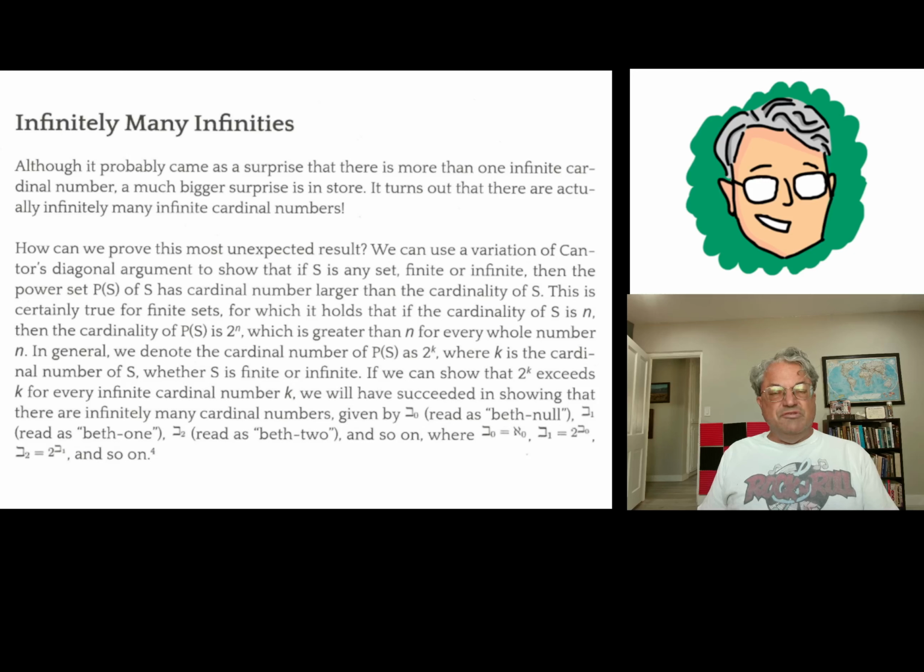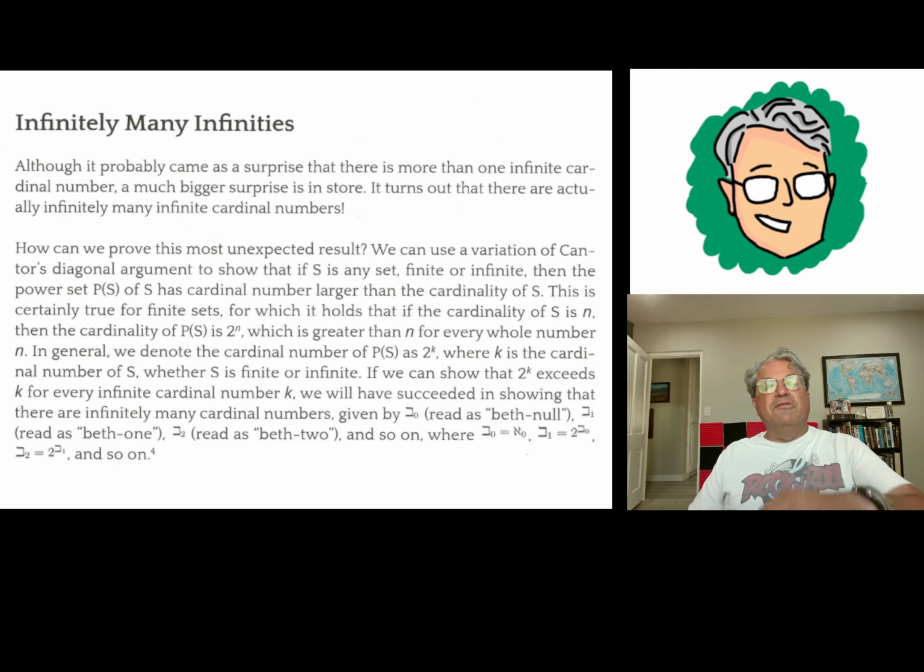So we have 2 possibilities for the first element, 2 possibilities for the second, 2 for the third, 2 for the fourth, 2 for the fifth. So the total number of possibilities is 2 times 2 times 2 times 2 times 2, or 2 to the 5th power, 32. That's kind of how you prove that the cardinal number of the power set of any set of cardinality n is equal to 2 to the n.